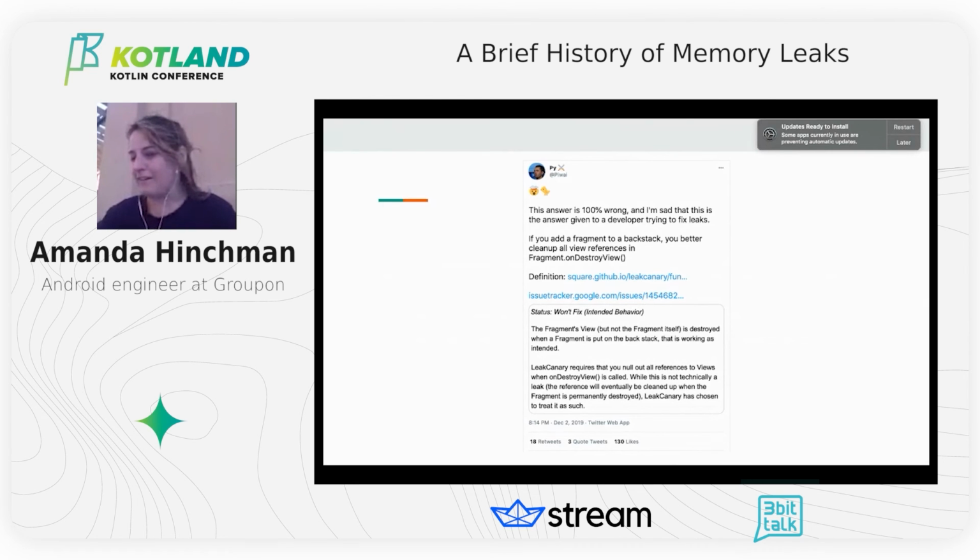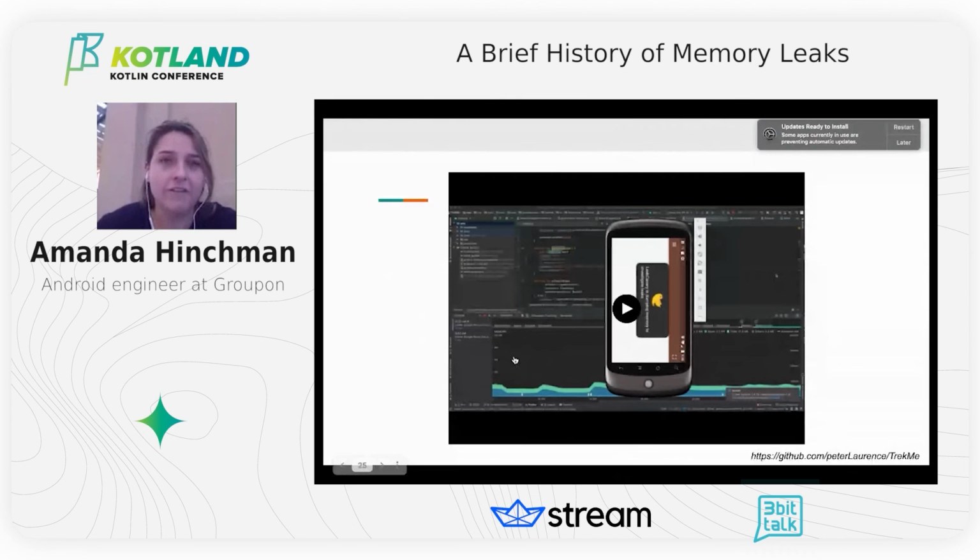Excellent. So I do have a real example of using LeakCanary. This is not the only way you could profile your app. There are a couple of different ways you can profile your app. I have two that you can see right here. We have Android Studio running, and in particular, the bottom half is the Android profiler. If you haven't profiled, I recommend doing it. We're looking at the CPU profiler on top of LeakCanary. If you're not able to see the quality of the text, I will definitely read it out.